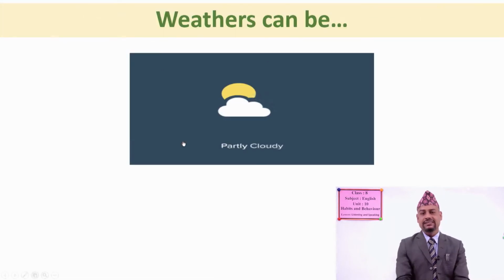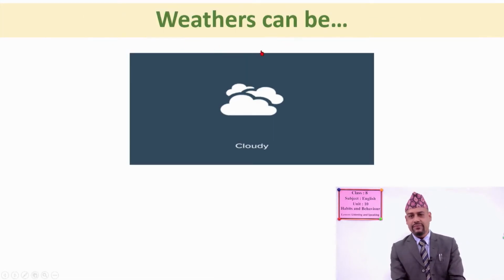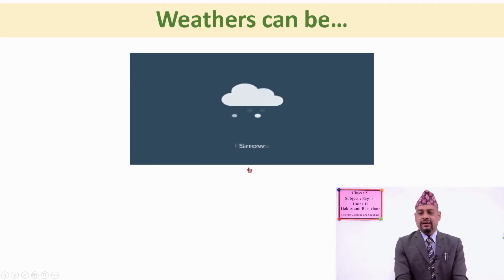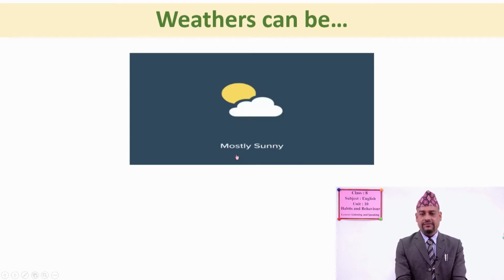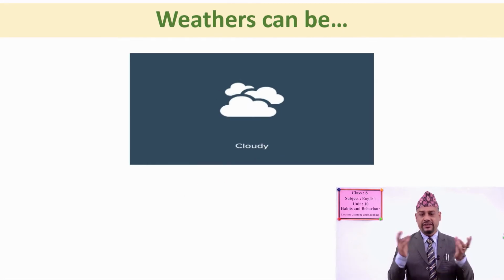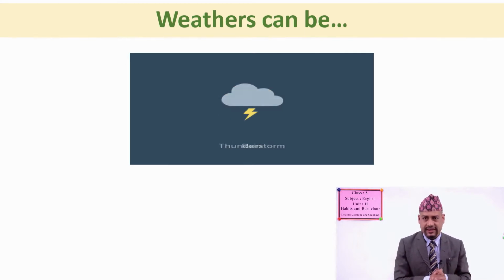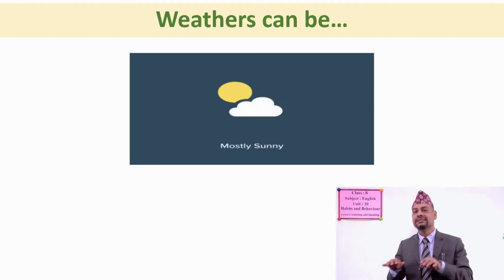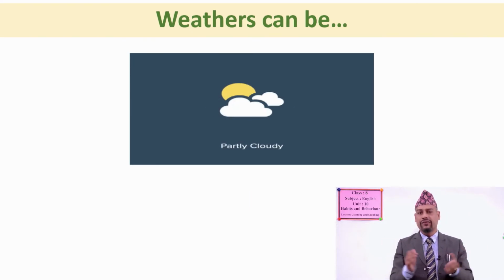So what is it you have to see? Weathers can be... you just look at what's written here. All of you read it once. Sunny, mostly sunny, partly cloudy, mostly cloudy, hazy, thunderstorm, rain, sleet, flurries, snow. Now, I want to show you another picture including some weathers in these different development regions, and you can understand in different 7 provinces of our country.